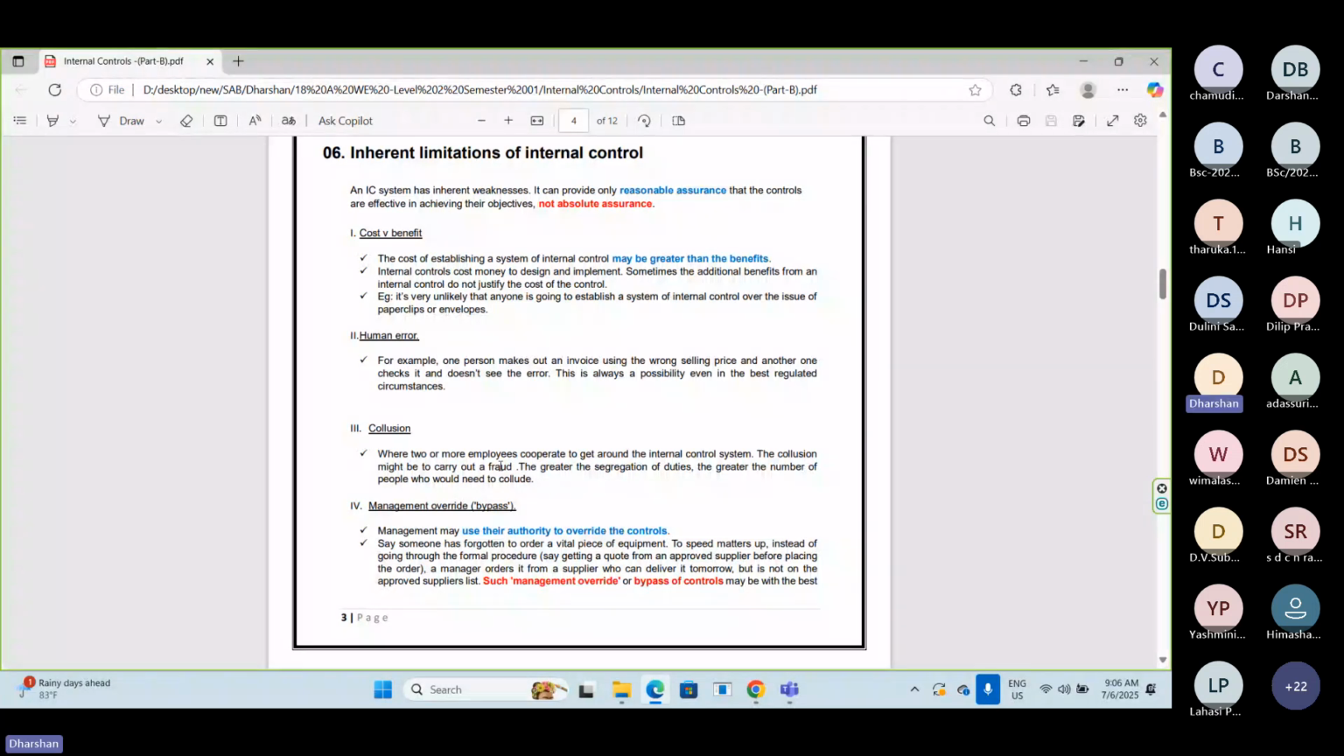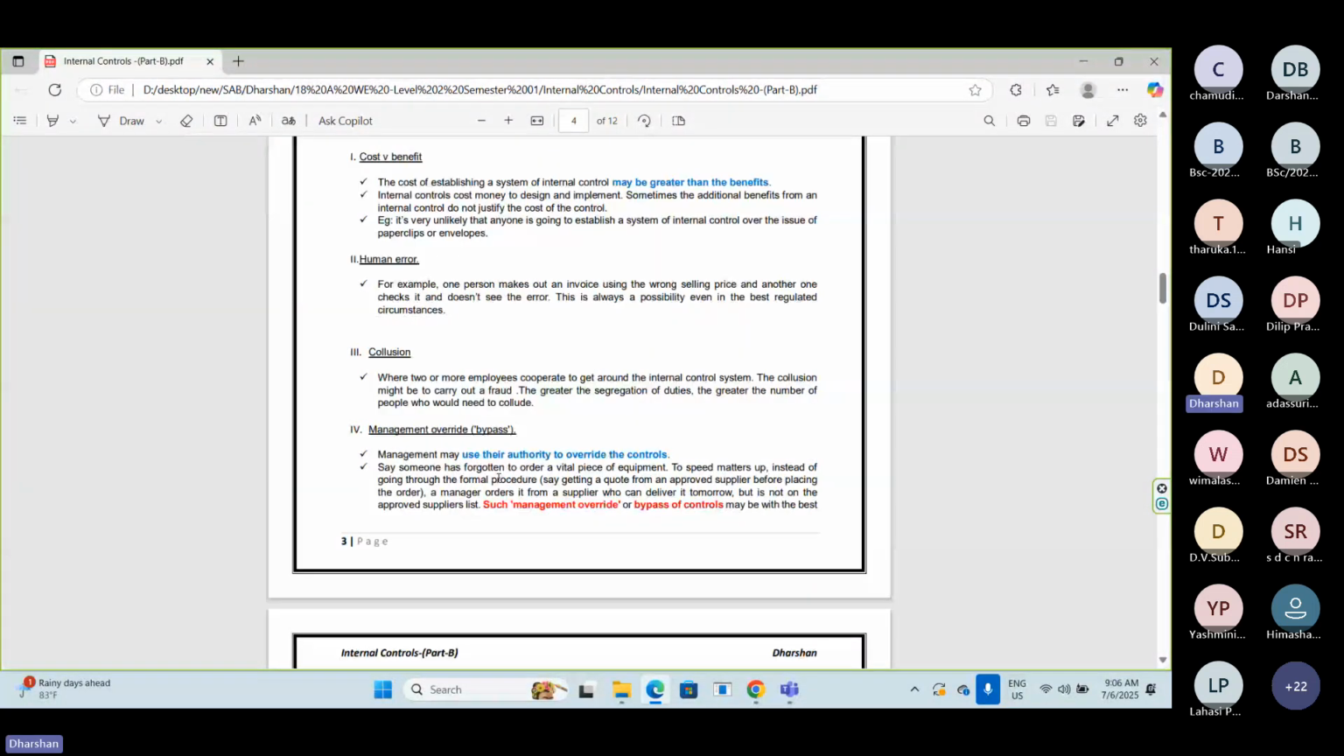And even though controls are there, humans are involved in those controls. So humans can make mistakes. Clear? Collusion can happen. At the same time, management override can also happen. So because of these four reasons, I will come to the fifth reason next, we cannot give 100% assurance, which means absolute assurance.